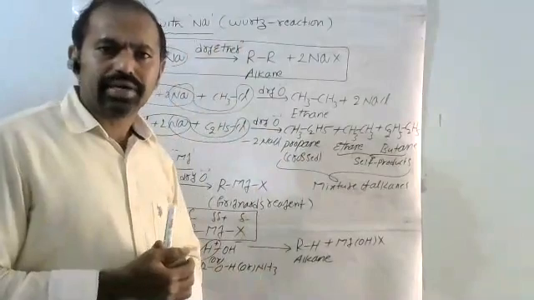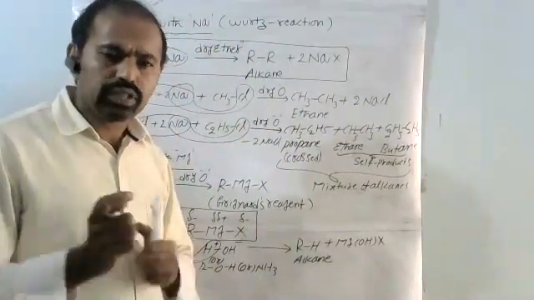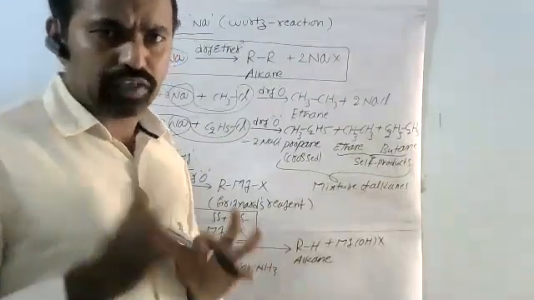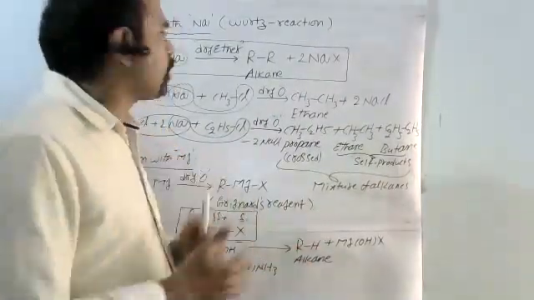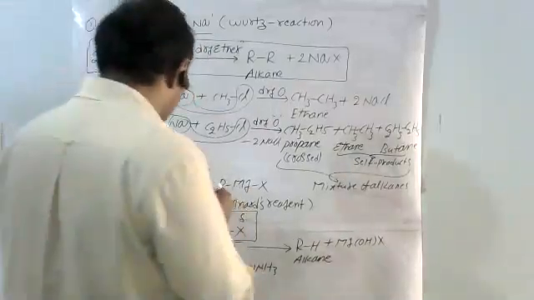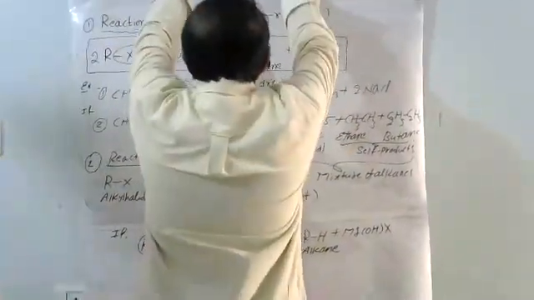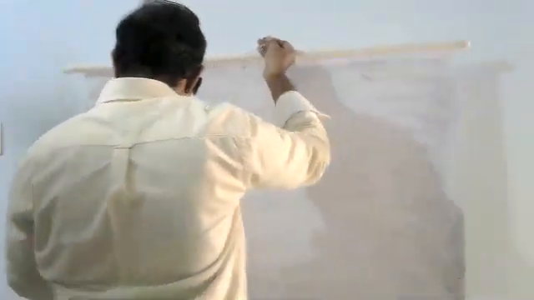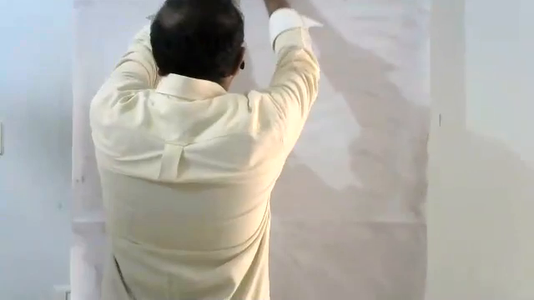Where the halogen is directly bonded with the benzene ring, that is called haloarene. First thing, how to prepare haloarenes? Preparation of haloarenes: first, electrophilic substitution.